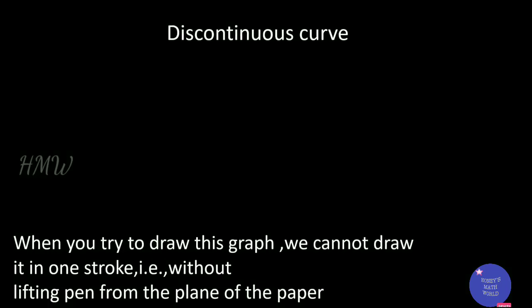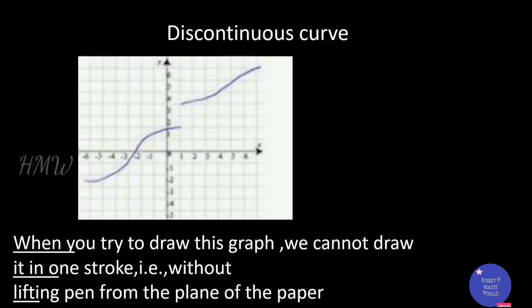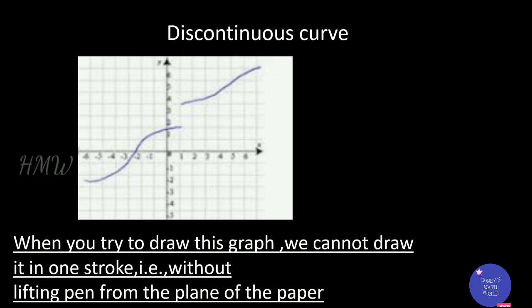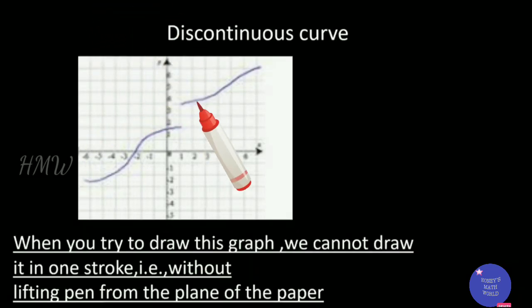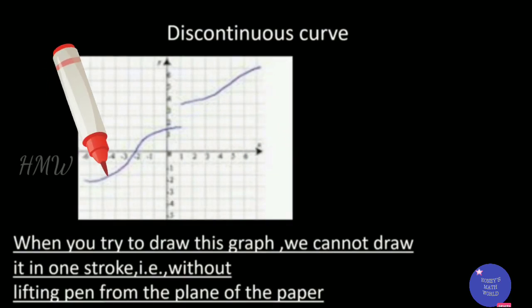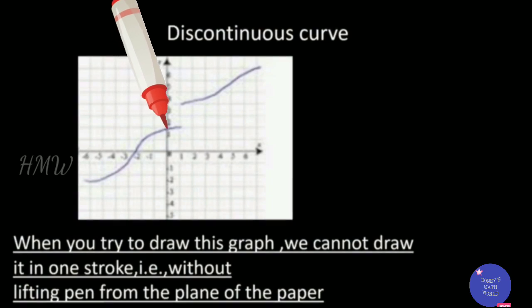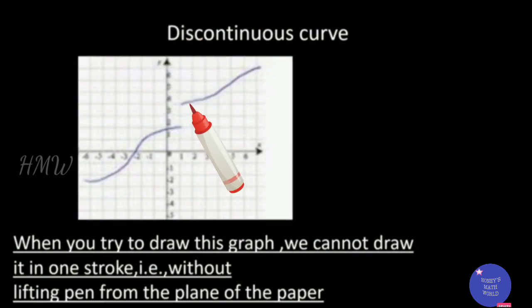So what is a discontinuous curve? Informal definition of a discontinuous curve: when you try to draw this graph, we cannot draw it in one stroke without lifting the pen from the plane of the paper. That is, if you draw a portion of it, then stop somewhere and pick up your pencil, then start somewhere else, this would be a discontinuous curve.